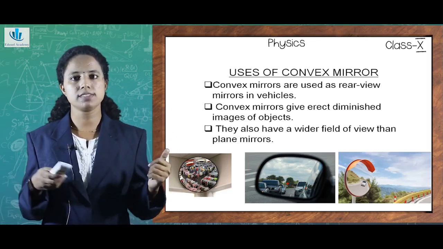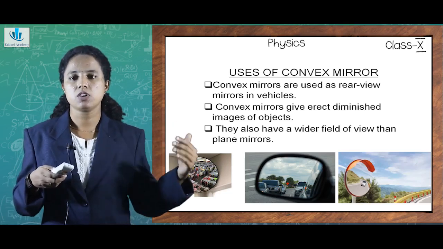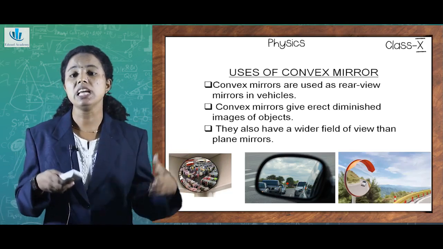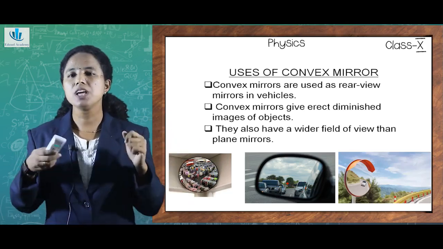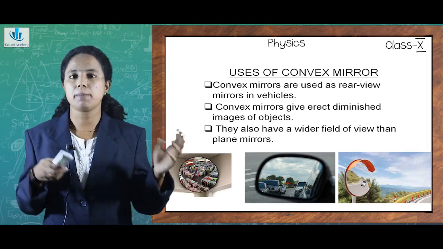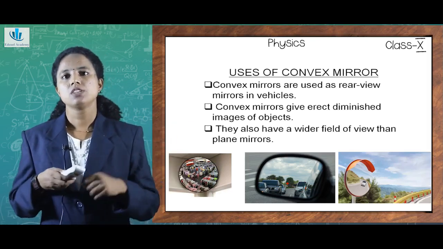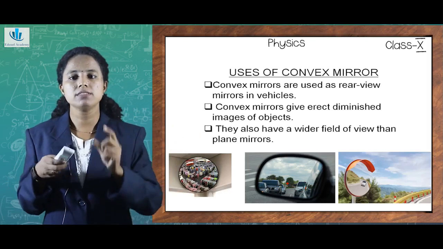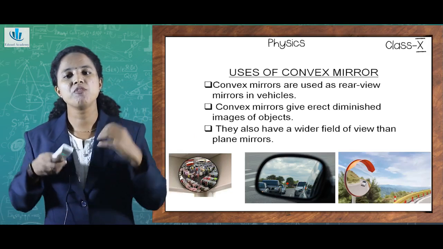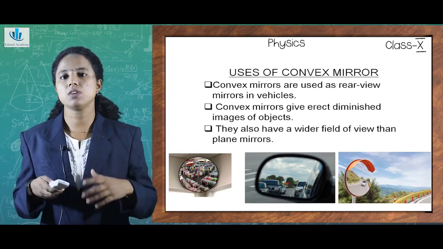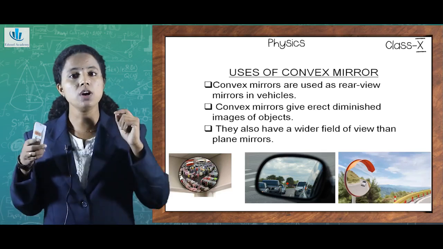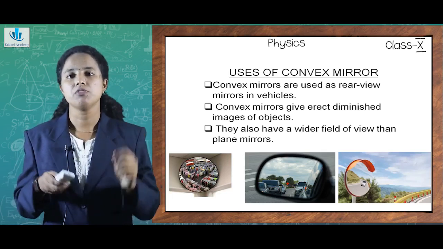In the diagram you can see the mirrors fitted on the right side or on both sides of your vehicles; these are usually convex mirrors. Why are convex mirrors used? Because they have a wider field of view when compared to plane mirrors. Convex mirrors also give erect and diminished images of the object as well as a wider area of view. So they are mainly used as rear view mirrors and also as a safety measure in vehicles.